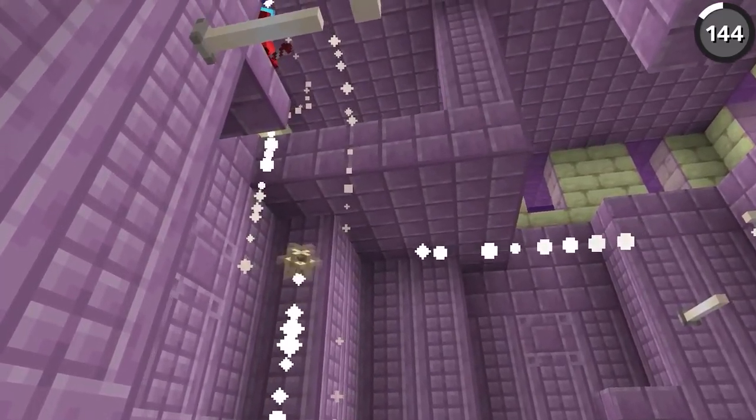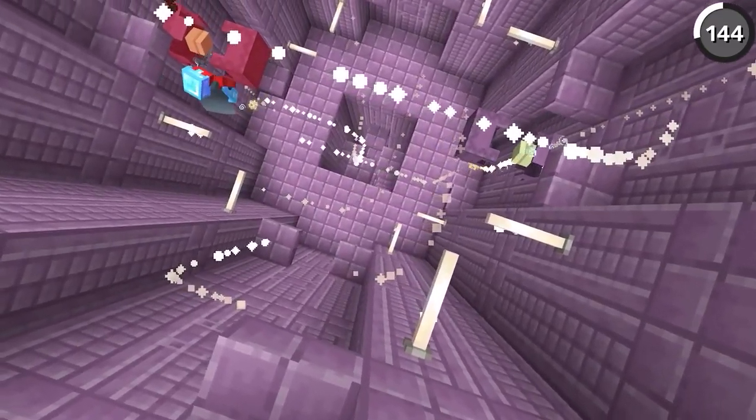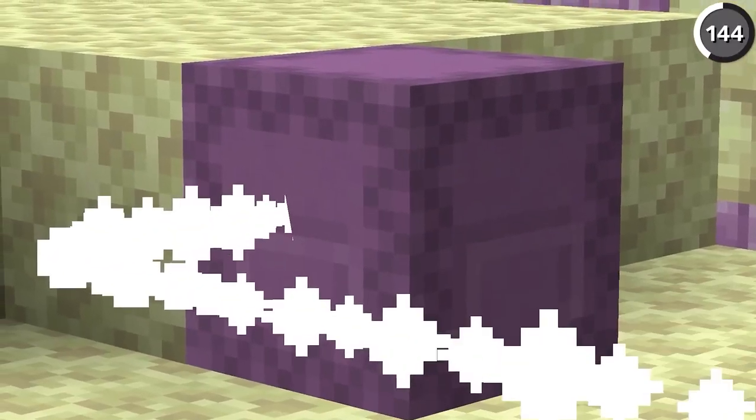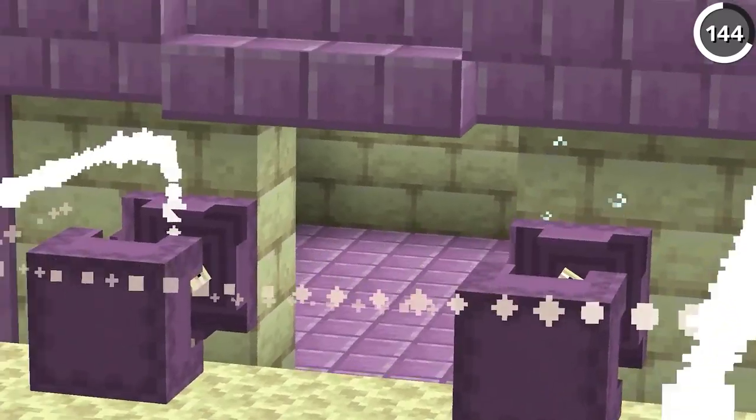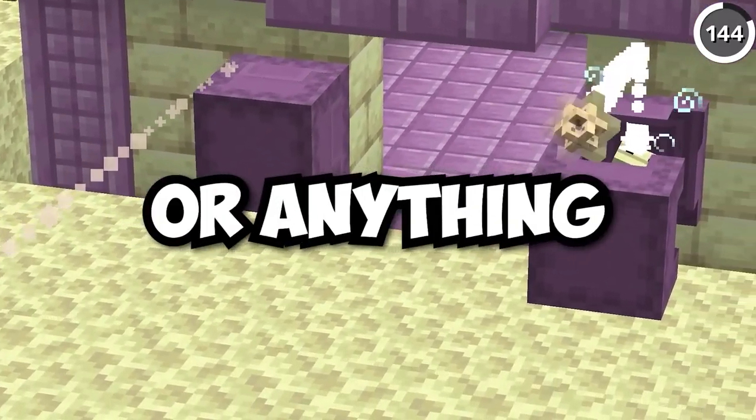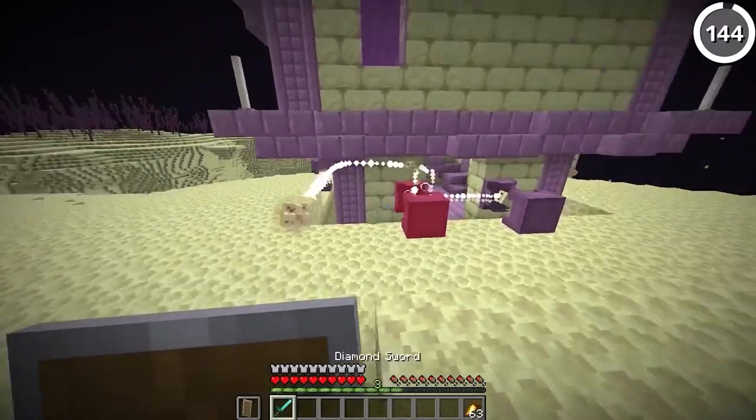Alright, pop quiz. Have you ever heard of the Minecraft mob, the Spark? If you haven't, then you probably haven't looked at the game's files, considering that only there's the Shulker's bullet called the Spark. But other than that, how would you even know this? It's not like it spawns with a name tag or anything, but there you go. Now you got something for your next Minecraft trivia night.